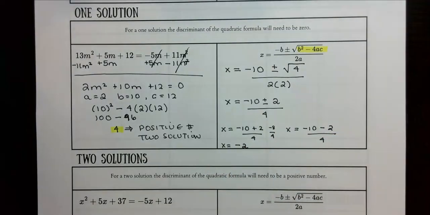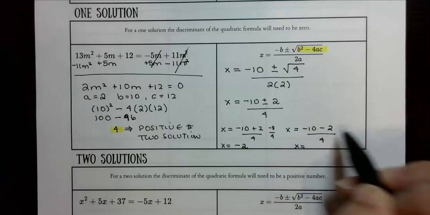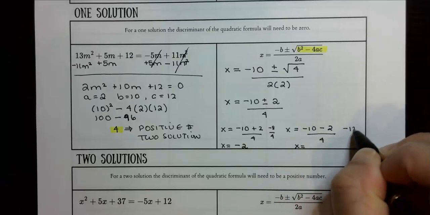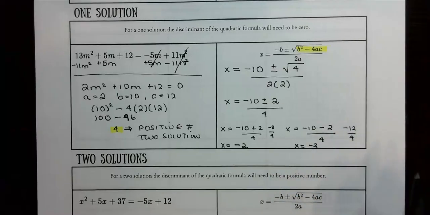All right, I'm going to squeeze this one in right here. Negative 10 minus 2 is a negative 12. Over 4 is negative 3. So both of our solutions to this quadratic function are a negative 2 and a negative 3. So our graph crosses in 2 different places.